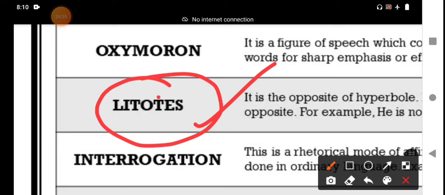It is used intentionally as an understatement to create an ironic, sarcastic, or funny effect.